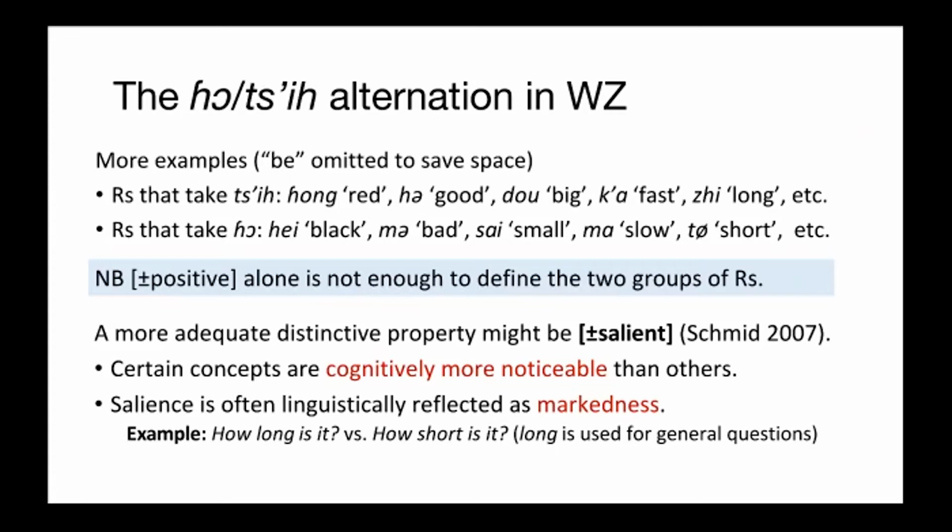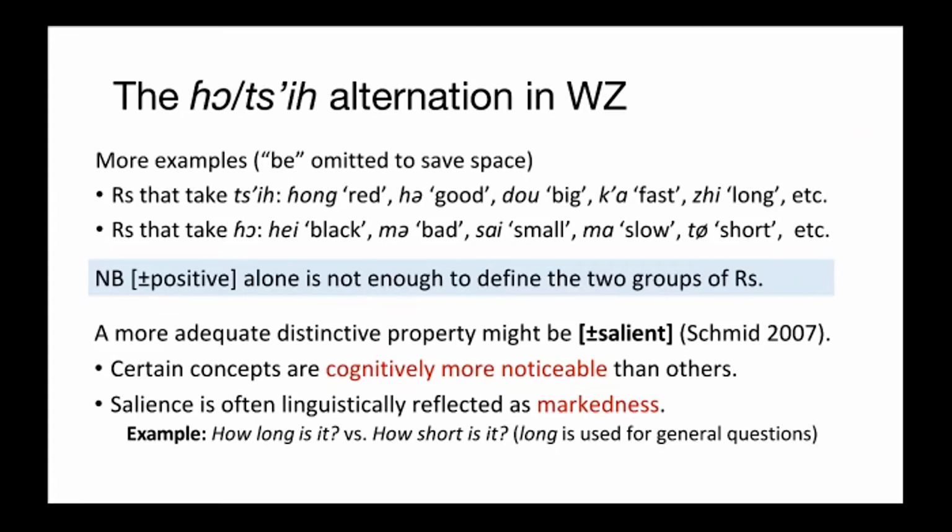Conceptual salience is often linguistically reflected as markedness. The salient concept is usually encoded as an unmarked expression, while the non-salient one is marked. The unmarked term is more likely to be used in neutral or general contexts. For instance, if we ask a general question about the length of an object, we will say, how long is it, instead of how short is it?